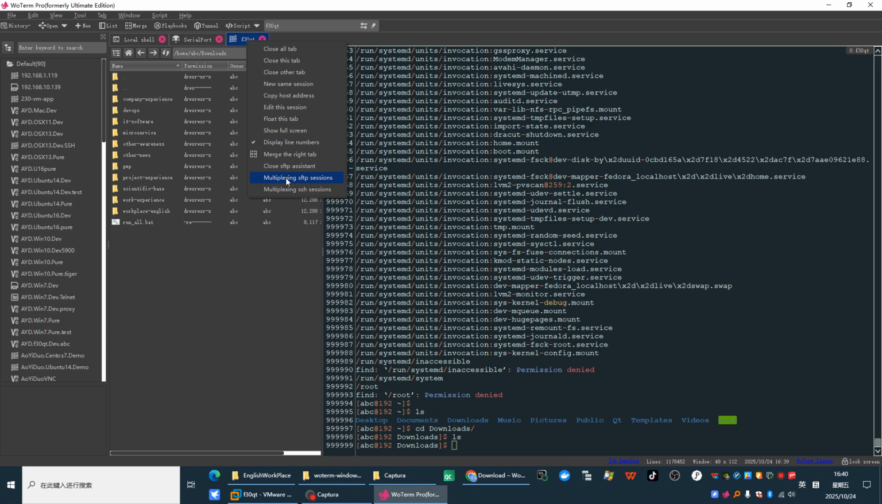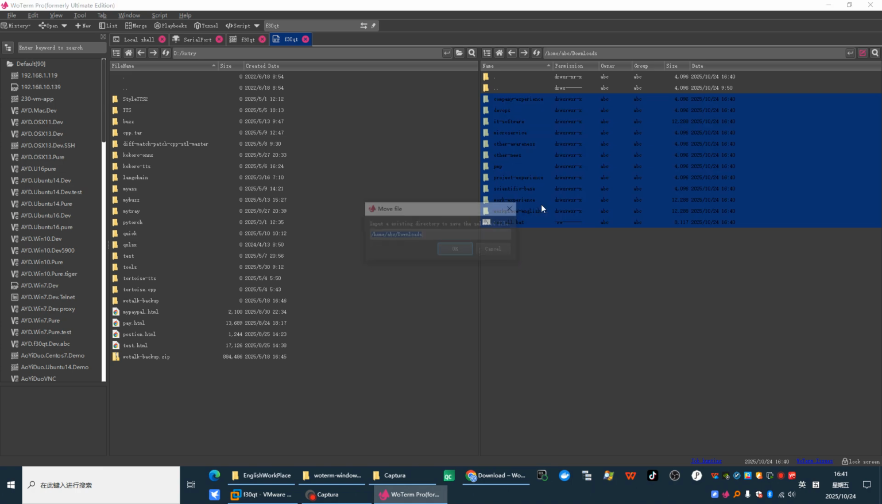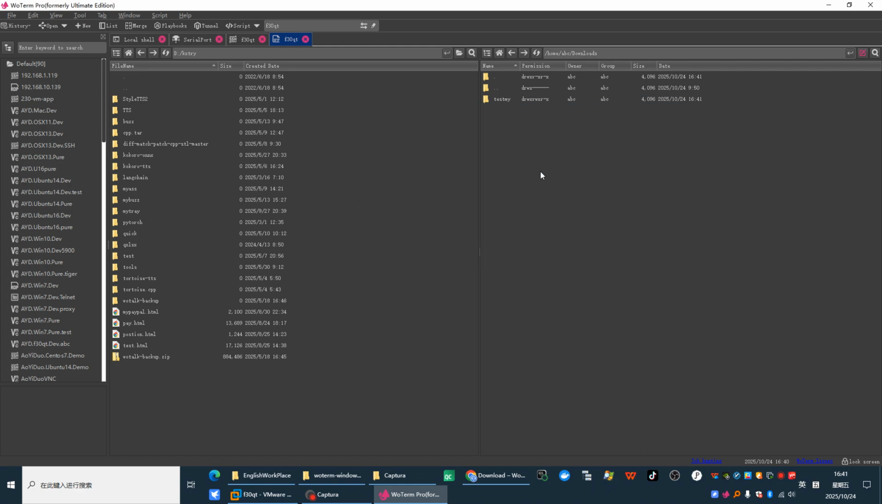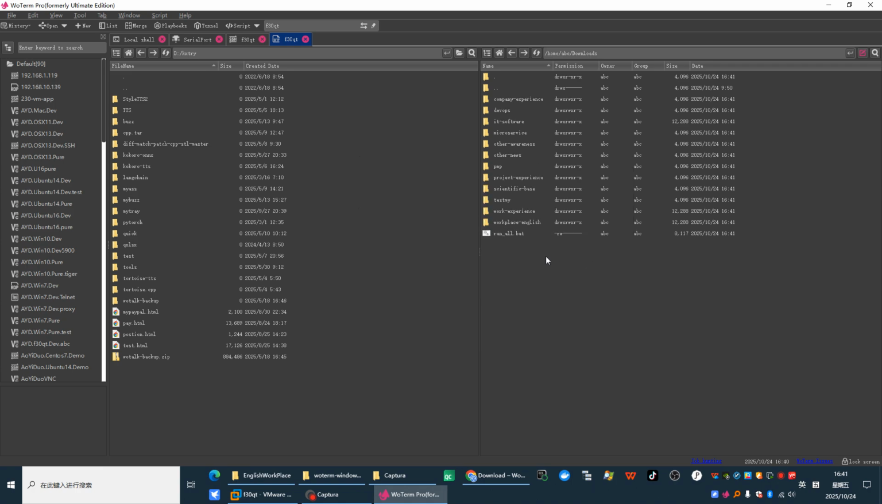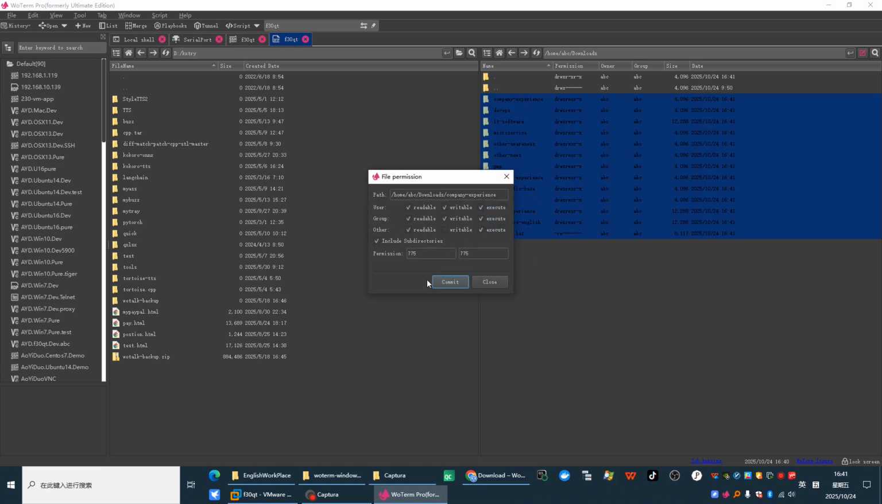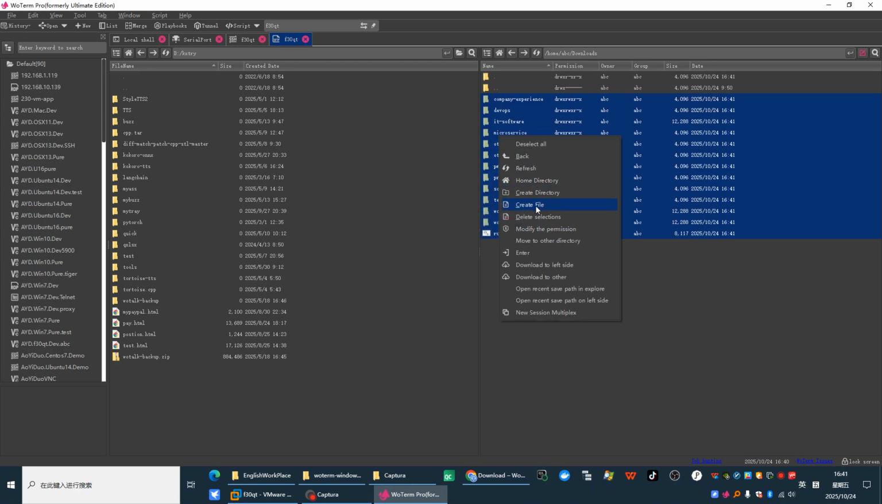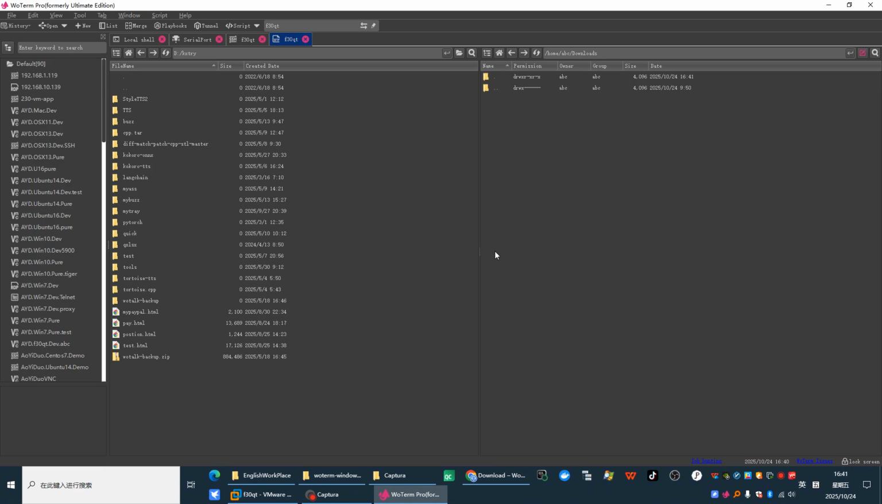Let's open it in a separate tab. You can move them into a different directory. Upload them again. You can modify the permissions, right? Also, you can delete them all.